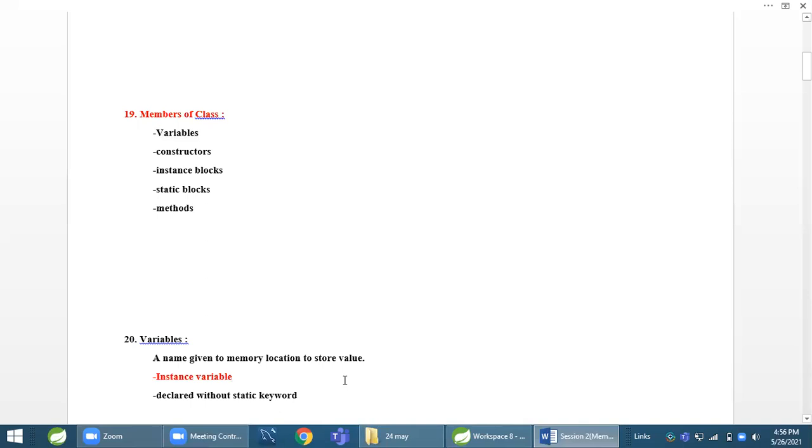Again, the difference between these two variables is we can access static variables directly by using the class name without creating an object of the class. But to access an instance variable, we have to create an object of the class. We cannot access an instance variable directly by the class name in which it's declared. This is the second difference.